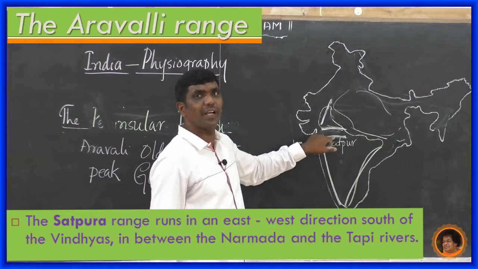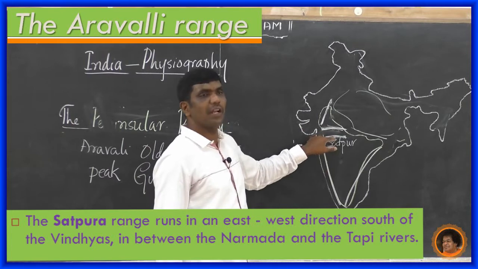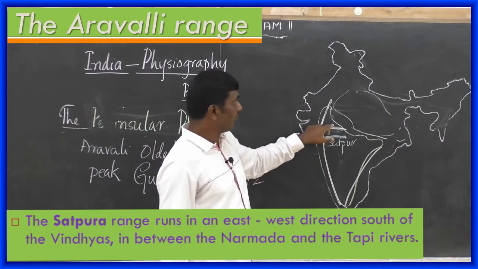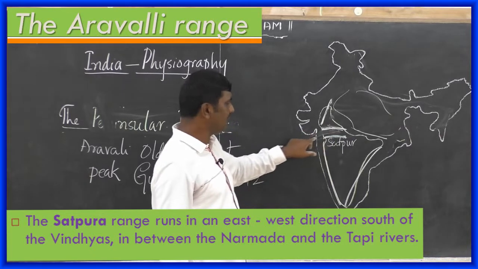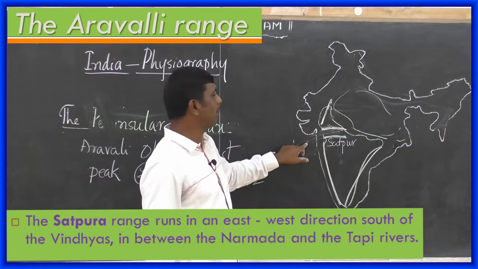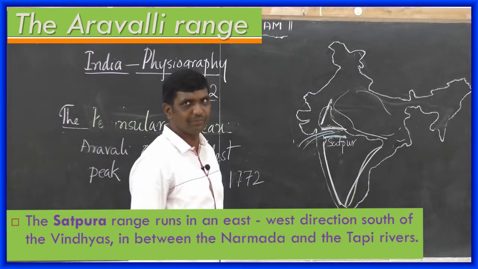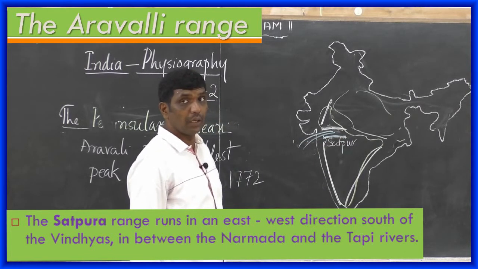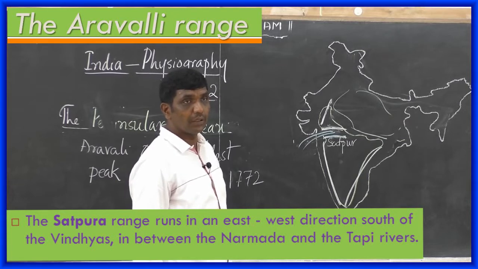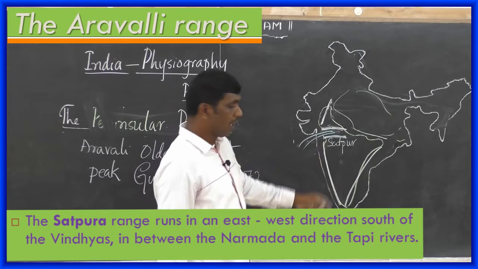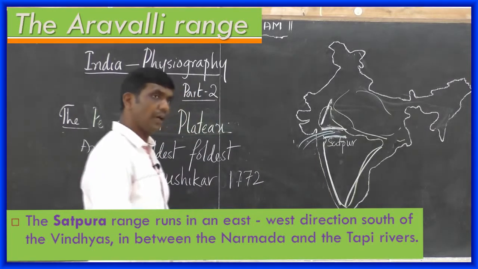See, it's to clean again. In between the Narmada and Tapi rivers, in the Vindhyas and Satpur, what is flowing? The Narmada and Tapi rivers are flowing. Very important rivers in the Western Ghats, and those are west-flowing rivers.